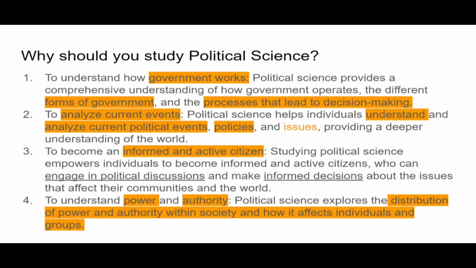Everything you are doing in a country is somehow controlled by powerful people and the people who are in authority, right? So the political science subject helps you to understand who the people are who have high authority and who are the powerful entities in the state.